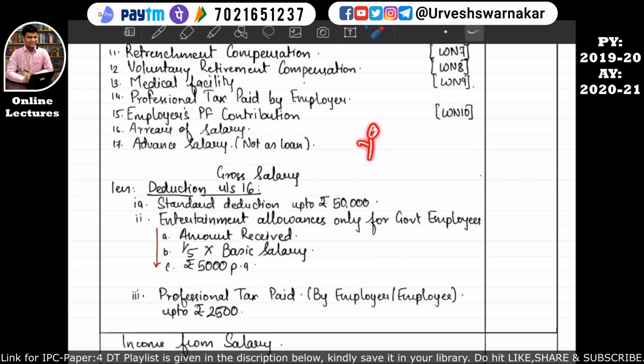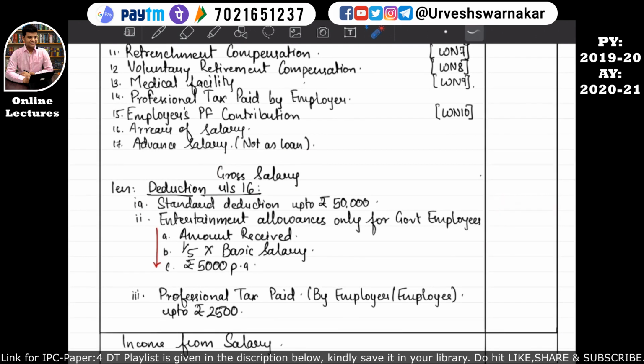So let's understand our first subsection, that is 1a. Whatever gross salary the assessee is earning, he will get a standard deduction up to rupees 50,000. For example, if the gross salary of the assessee is say rupees 40,000, then the standard deduction under section 16 subsection 1a will be available up to rupees 40,000.